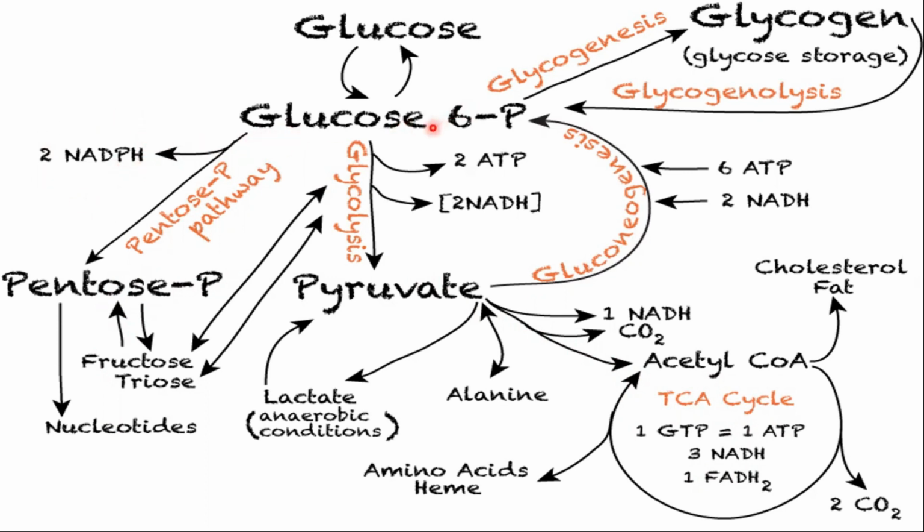The glucose 6-phosphate undergoes glycogenesis and is stored as glycogen. And whenever the glucose level falls, as I said earlier, the glycogen is converted into glucose by glycogenolysis.